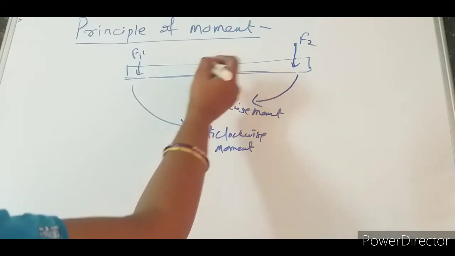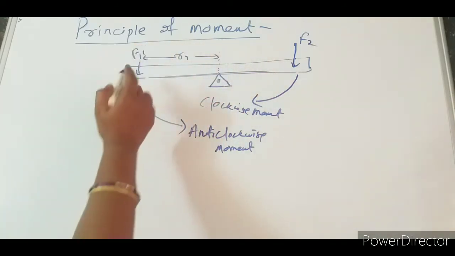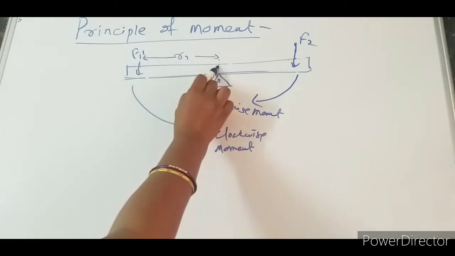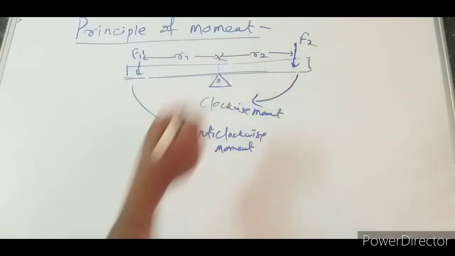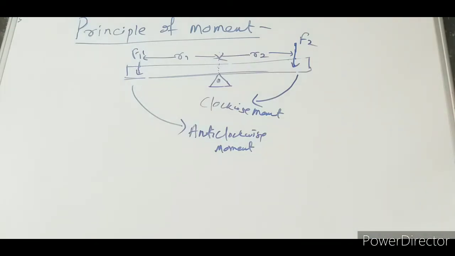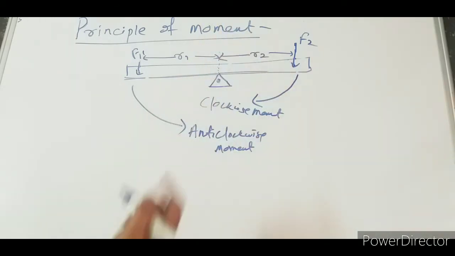This is the fulcrum and this is the distance r1. From the application of force to the fulcrum, let this one be r2. Understood? Now what is the clockwise moment?